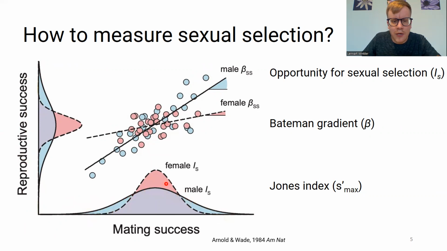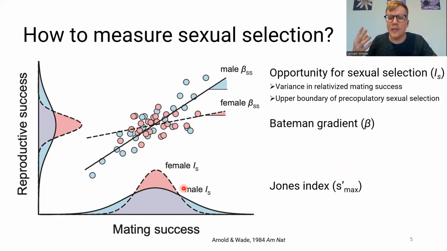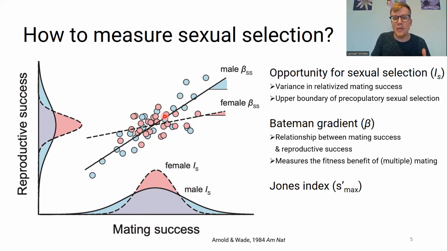Here you can see the variance in mating success for males and females, and that's known as the opportunity for sexual selection. The opportunity for sexual selection is defined as the variance in relativized mating success, and it sets an upper boundary for the strength of precopulatory sexual selection. If we look at the relationship between reproductive success and mating success, we get the Bateman gradient. That is the relationship between standardized mating success and standardized reproductive success. It measures basically the fitness benefit of multiple mating. So it measures with each additional mating how much more fitness an individual gets.